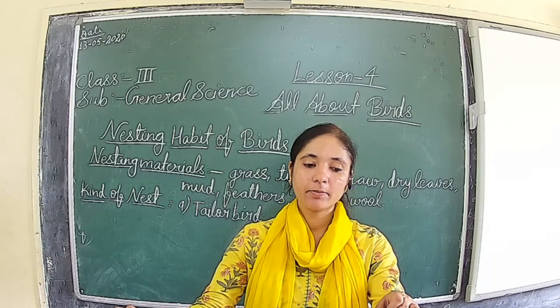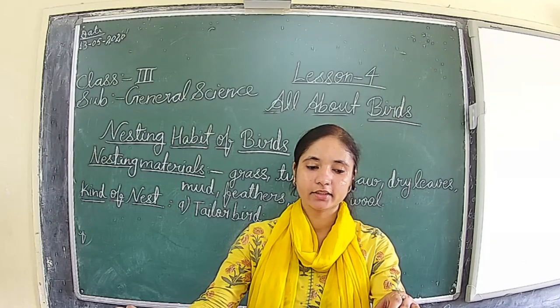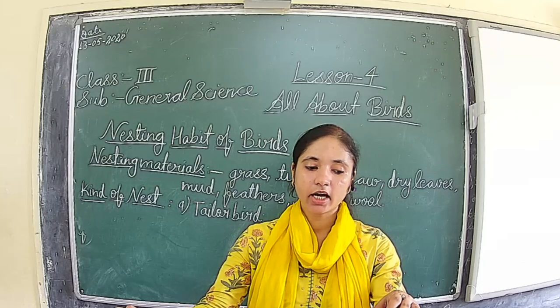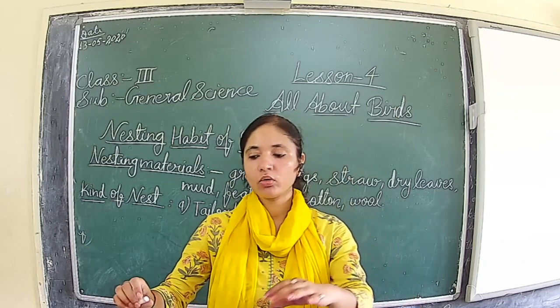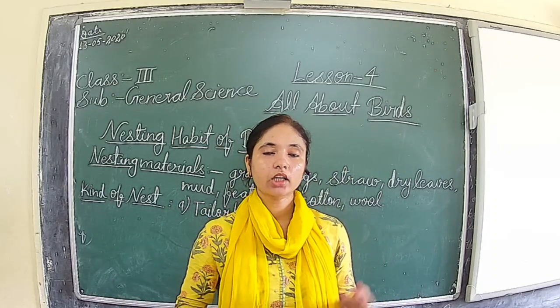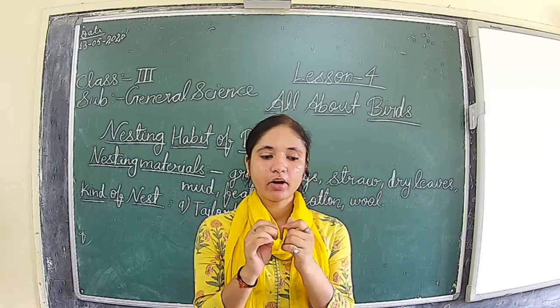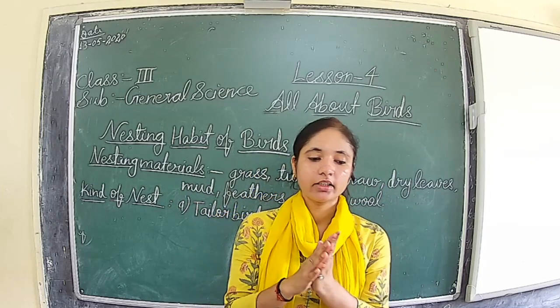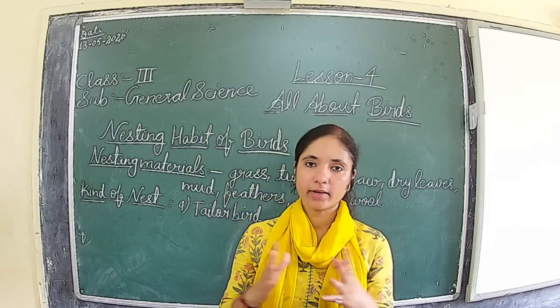It uses sharp beaks to stick the leaves closely together using thread or fibers. The inside of the nest is lined with cotton, wool, hair, and dry grasses. So the tailor bird takes 2 or 3 leaves and joins them with the help of thread or fibers.